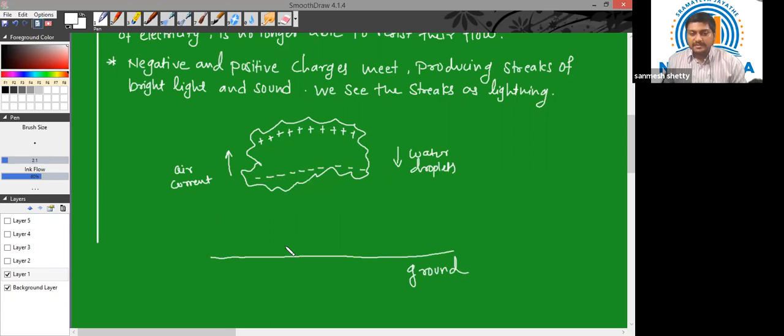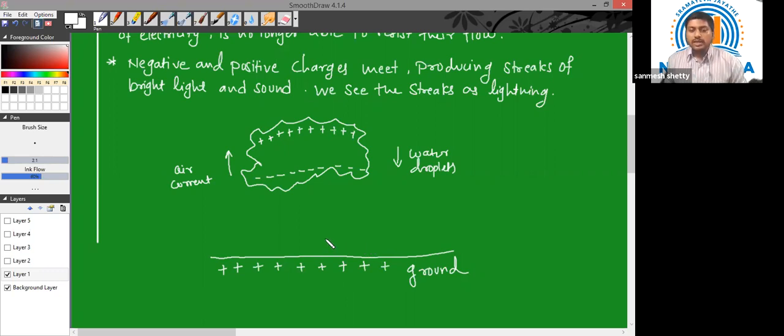If these negative charges are brought close to the ground, initially the ground is neutral, but the negative charges in the ground get repelled, and the ground will have a net positive charge near the surface due to charging by induction.